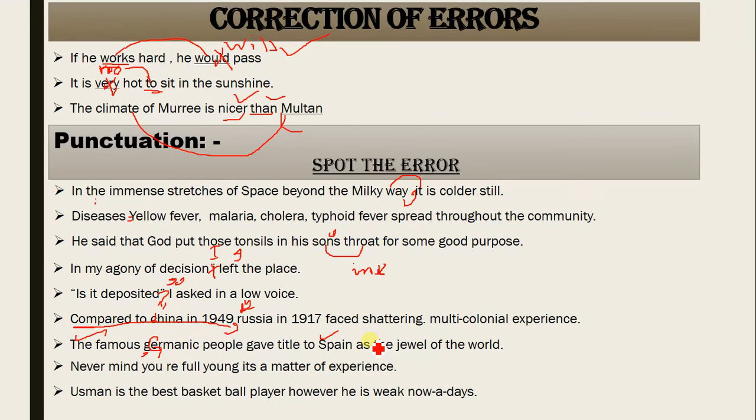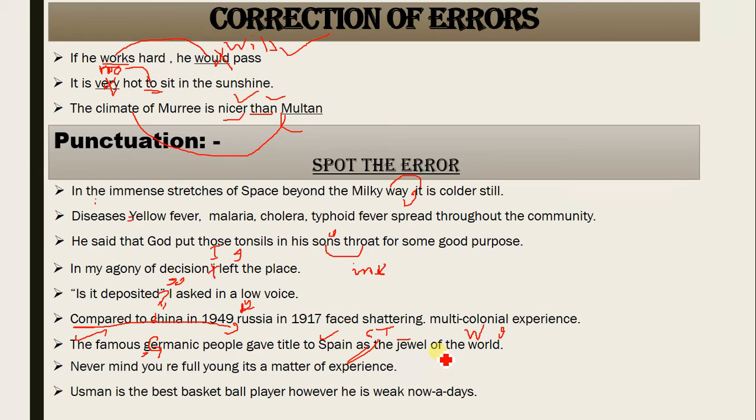This is the title, and titles are always used in inverted commas, and the first letter of the titles is always capital. The T capital, jewel, J capital, of the world, W capital.